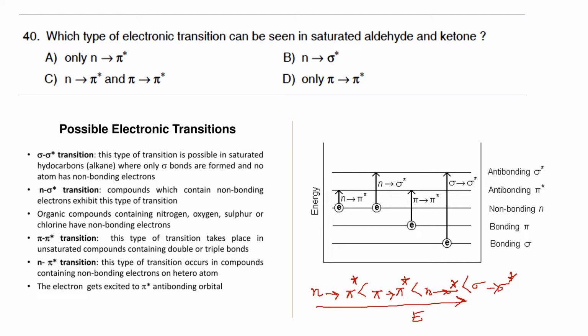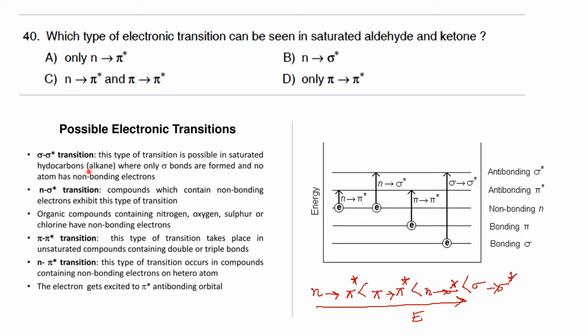Now we'll have a look at the different types of transition in detail and in which compounds these are possible. When you consider sigma to sigma star transition, this type of transition is possible in saturated hydrocarbons.